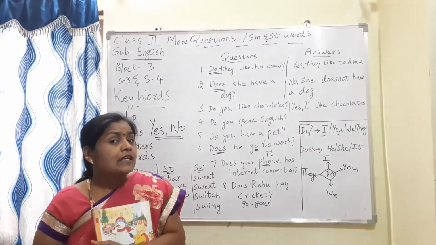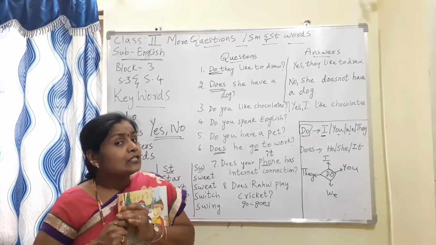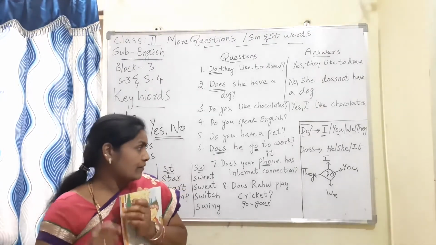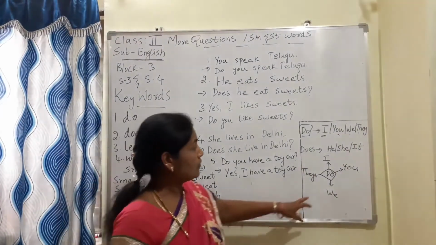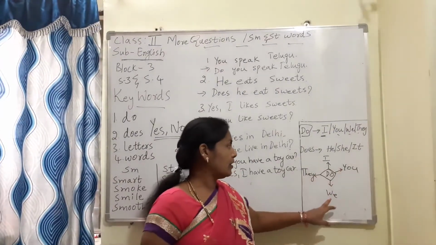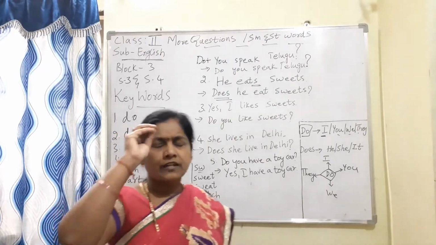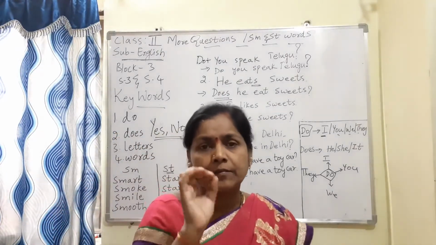And sometimes it is very simple to make these do or does questions. Like I will show you one example. Just now I was telling you that do always goes with I, you, we and they. Very simple, children, in a very simple way I am telling you.